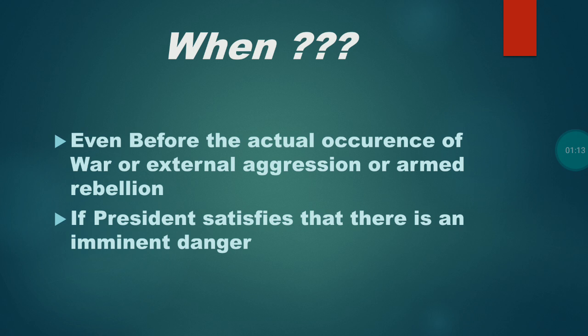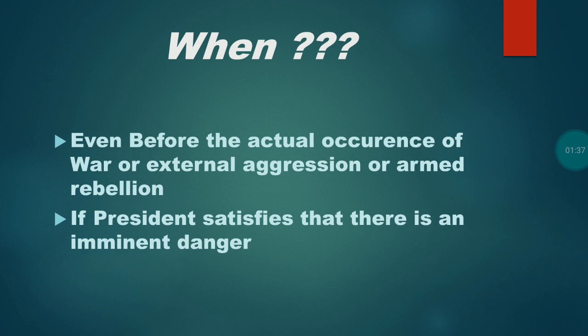When will the President proclaim a national emergency? It may be noted that the President can declare a national emergency even before the occurrence of war or external aggression or armed rebellion. The only thing is the President has to be satisfied that there is an imminent danger.